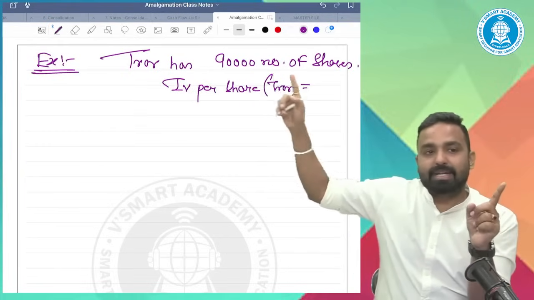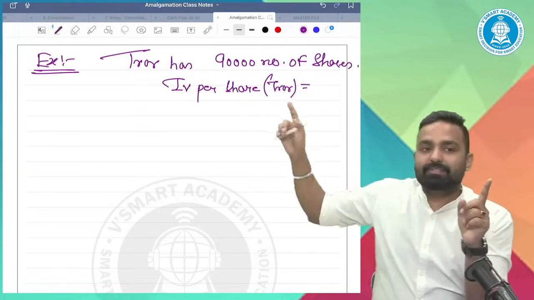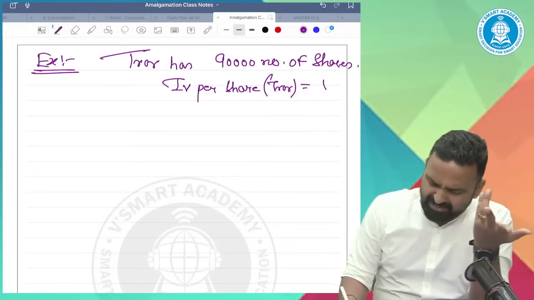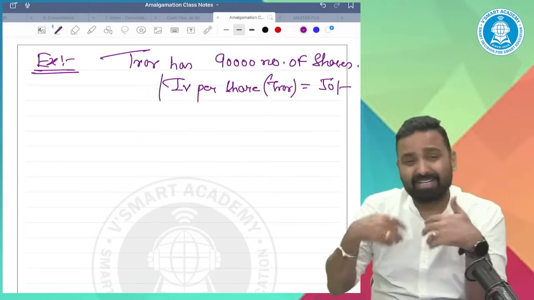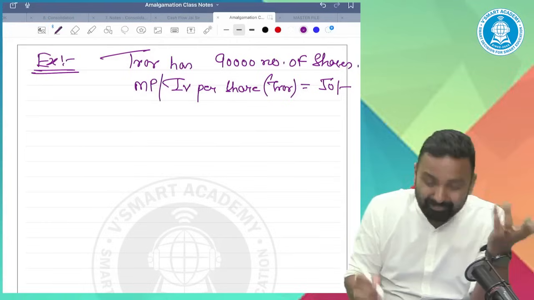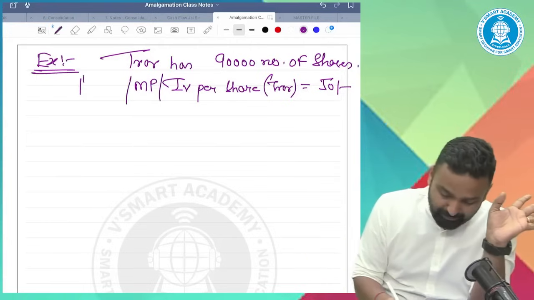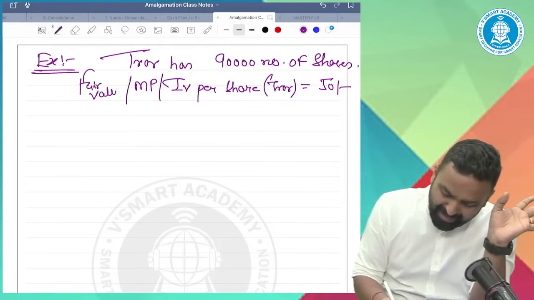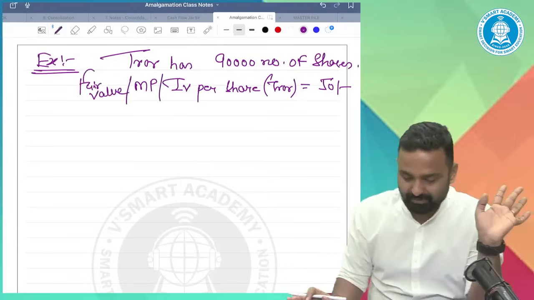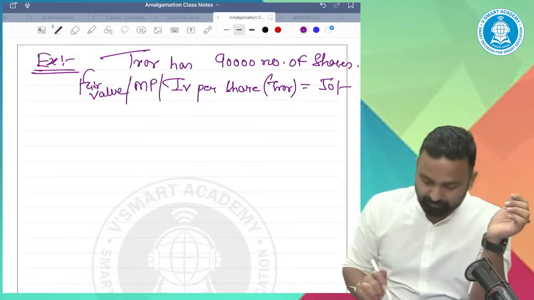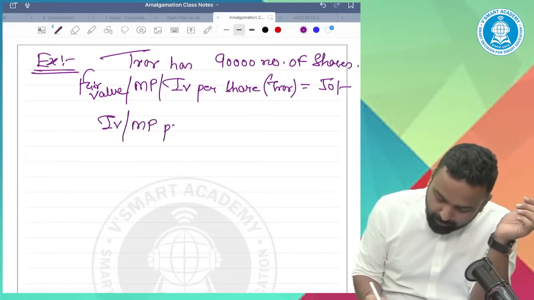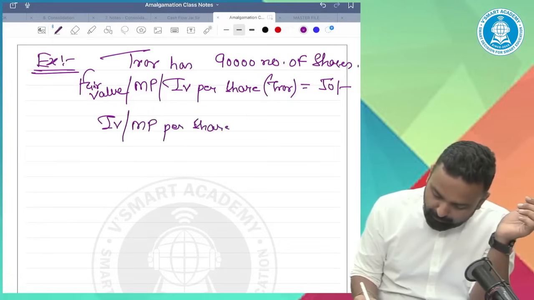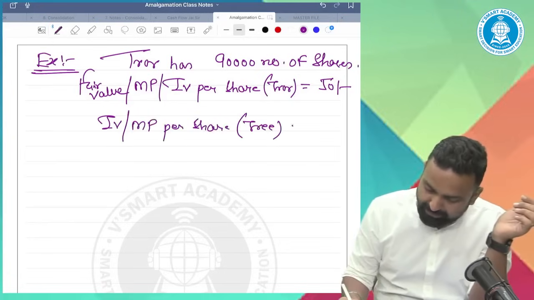So, transferor has 90,000 shares. Intrinsic value per share of transferor, let us say 50 rupees. Please, intrinsic value, market value, fair value doesn't matter. Next, the intrinsic value or market value per share of the transferee is also given.